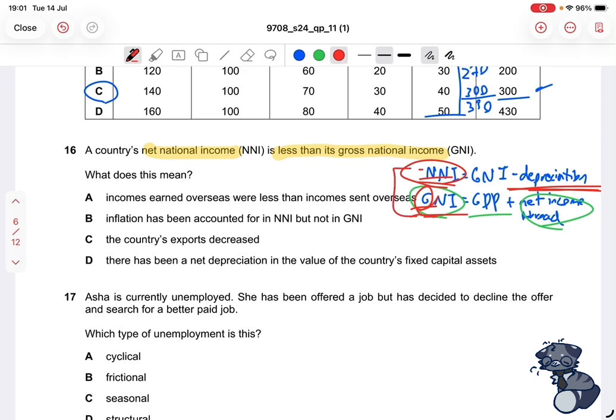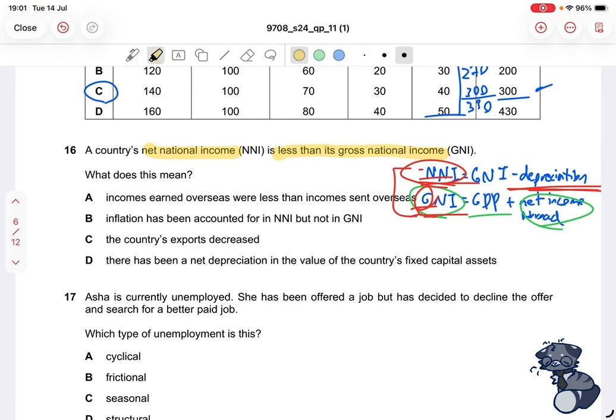Both of them are the total income from the country that the country receives, whether the income is coming from its own country or outside of it. However, the only main difference is that in net national income, depreciation is deducted because we don't count that because there's no gross in it. So I've been going in circles around that. But yes, just to stress that this is the difference between these two terms, and let's just look at our options now and see which one's correct.